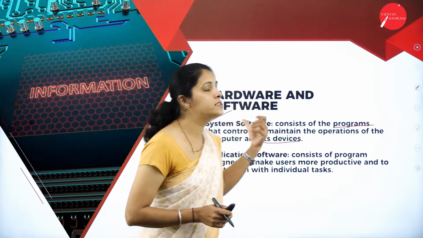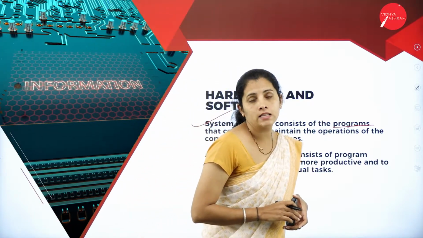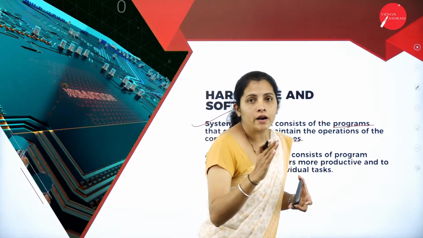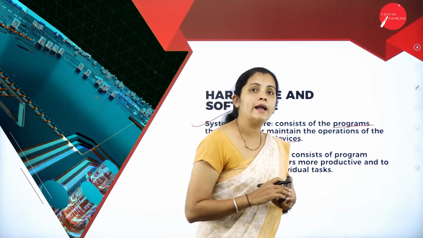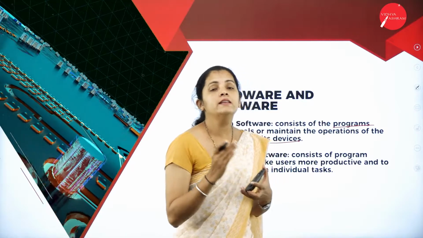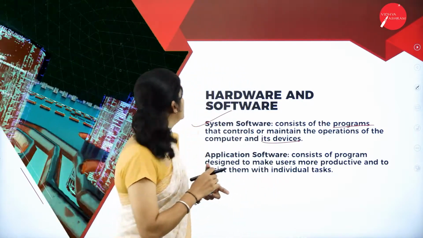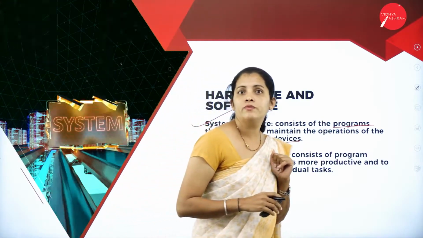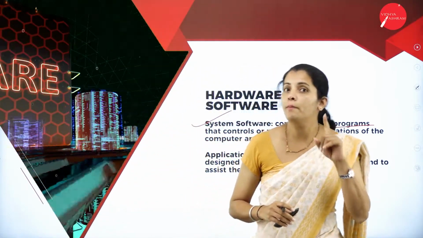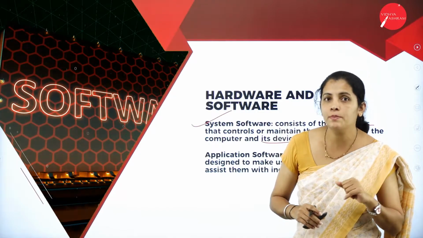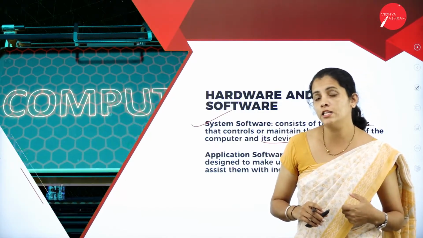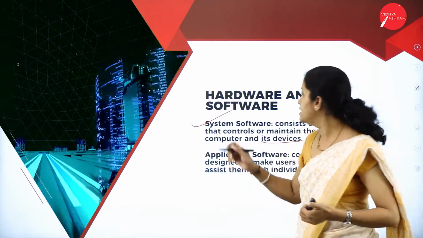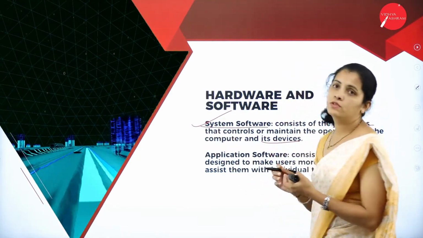So system software acts as a mediator or interface between hardware, user and application. Now tell me, what are the jobs of system software? System software is responsible for memory management, device management, process management, resource management. These are some of the jobs of system software.